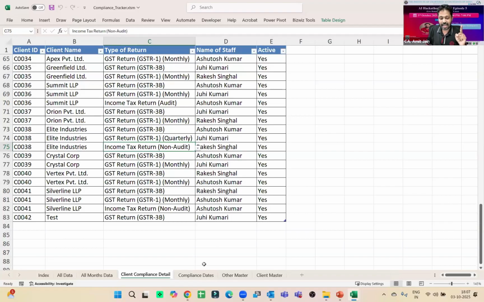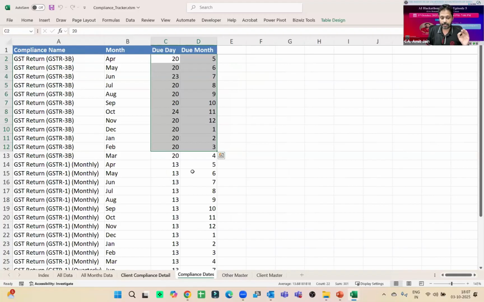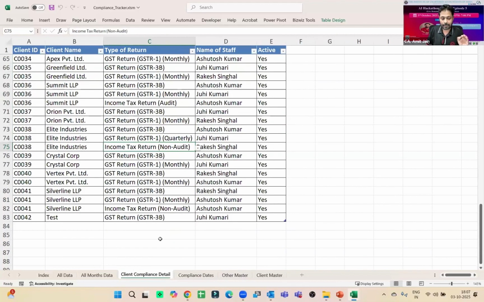And deadlines I have provided for all these compliances in these compliance dates, right? So I need to maintain. If I need to add more items, I can add more items. There is no issue. And there are different drop downs. Using those drop downs, you can easily maintain this. You can easily update this. You can easily add new items in this list, right, friends? So these are the masters which I have created.